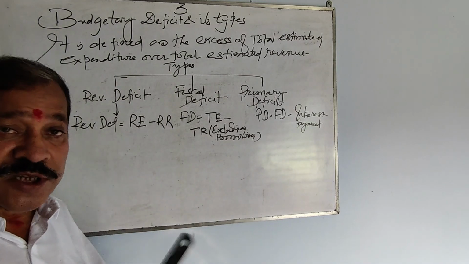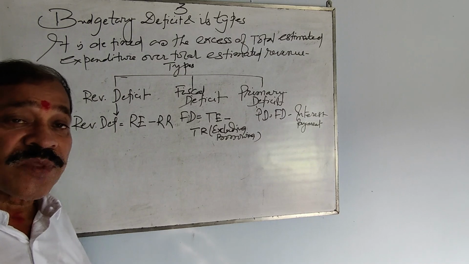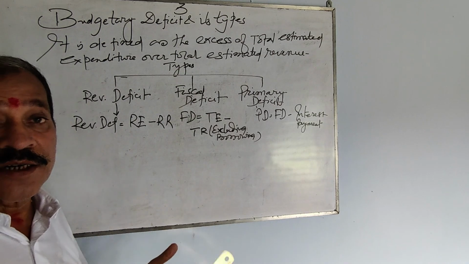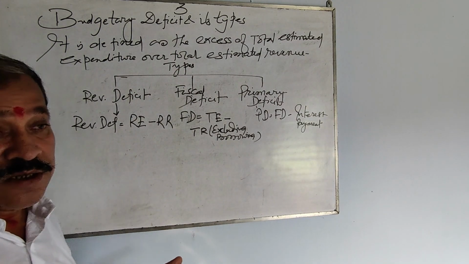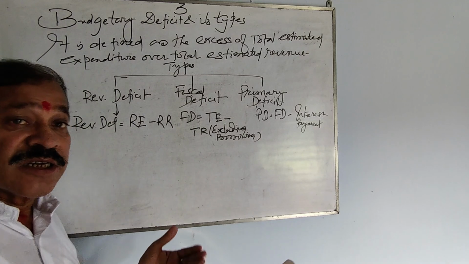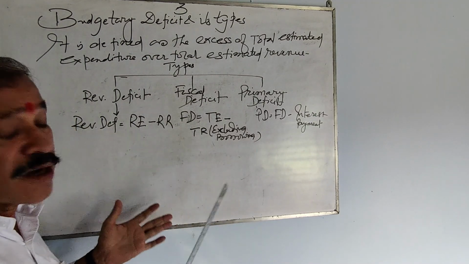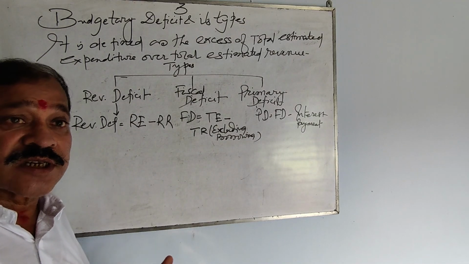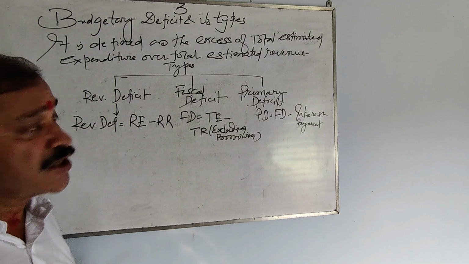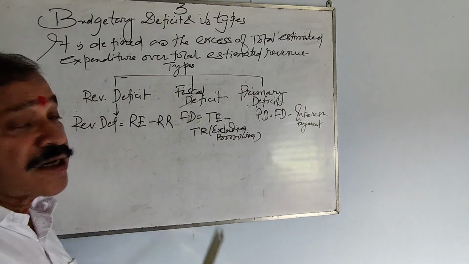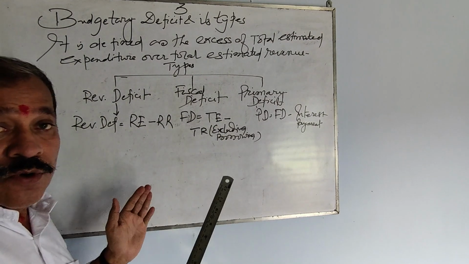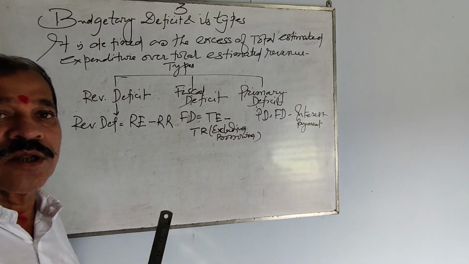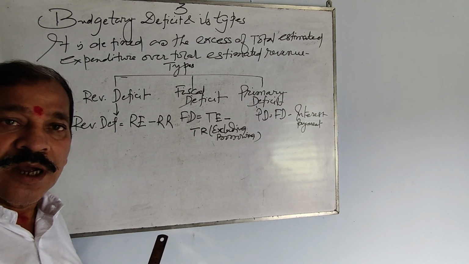So this is what we discussed about government budget and the economy, which was categorized in 3 modules. First module we discussed budget and its features and objectives. Second module we discussed components and structure of budget, in which we started with budgetary receipts. Third and final module is budgetary expenditure, in which we discussed capital expenditure, revenue expenditure, and then finally budgetary deficit. If you go through all these 3 videos, then definitely you will have a grip on the topic government budget and the economy.